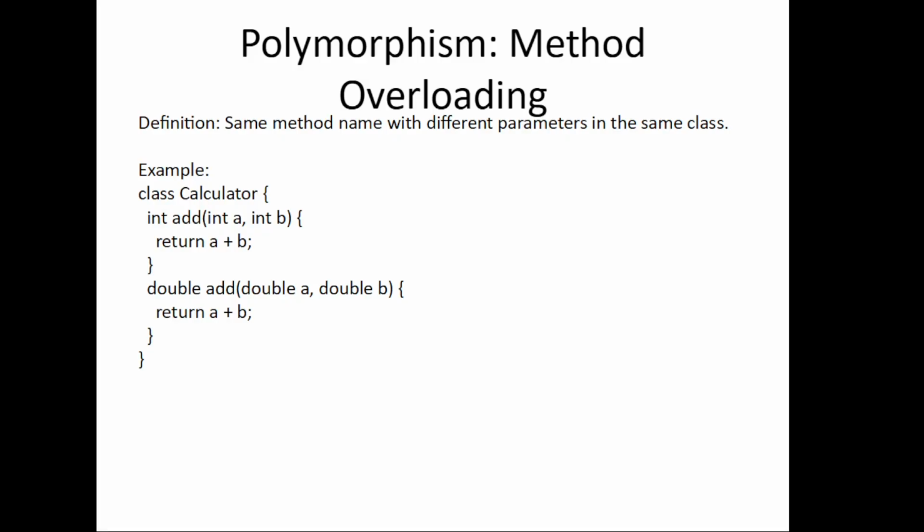First one is method overloading. Method overloading means having multiple methods with the same name but different parameters in the same class. For example, this Calculator class has two methods with the same name but different parameters. So this is method overloading. It helps in improving code reusability and readability.